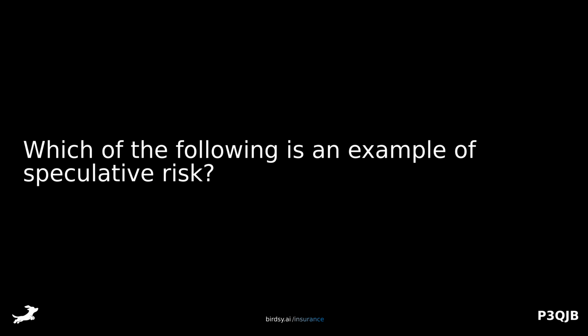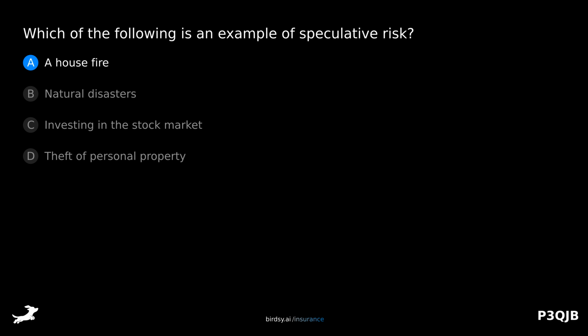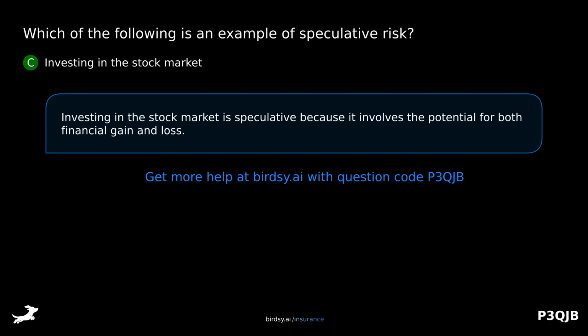Which of the following is an example of speculative risk? Is it A, a house fire? B, natural disasters? C, investing in the stock market? Or D, theft of personal property? The answer is C, investing in the stock market. Investing in the stock market is speculative because it involves the potential for both financial gain and loss.